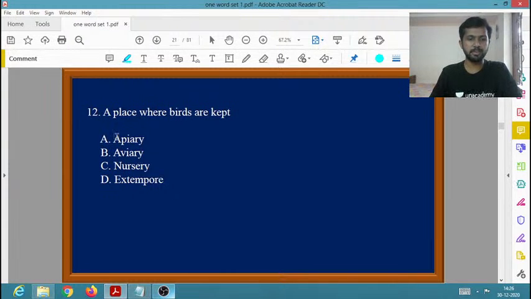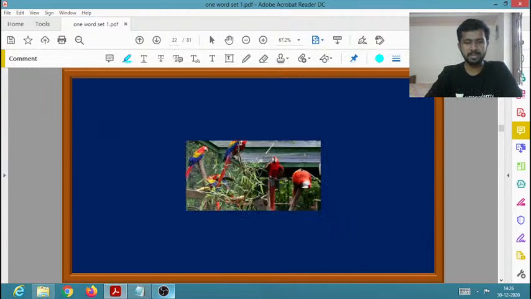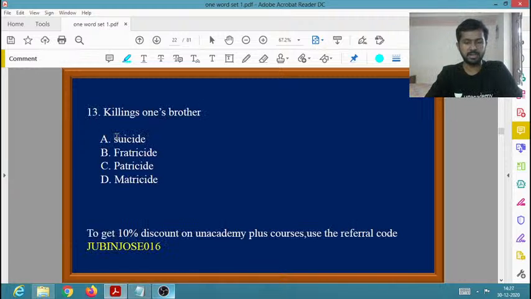My dear students, what do you mean by apiary? A-P-I-A-R-Y. Apiary means what, my dear students? It is the place where honeybees are kept, right? Okay, that is an apiary. Okay, aviary, and this is basically a picture of an aviary. Hope you understood. Aviary, the place where birds are kept.